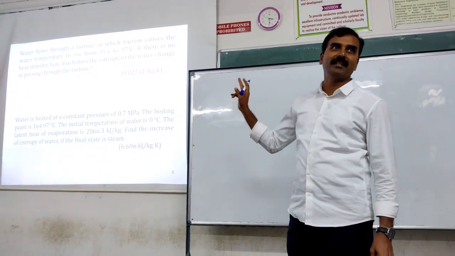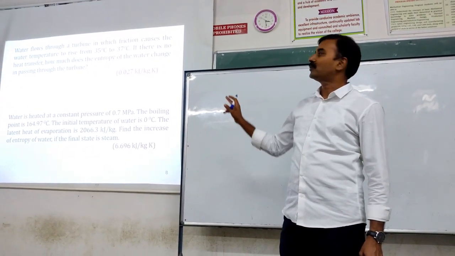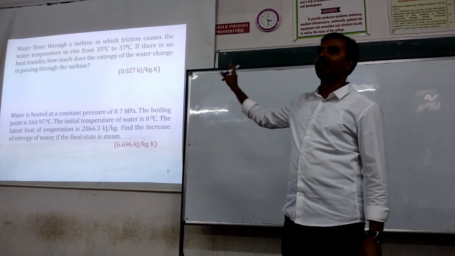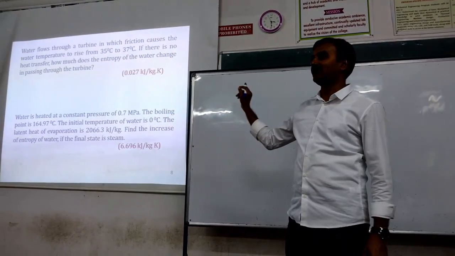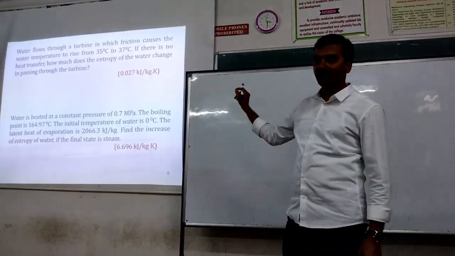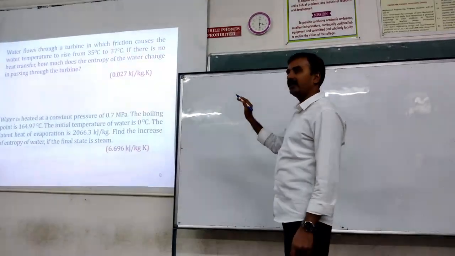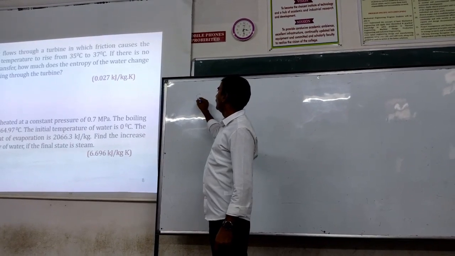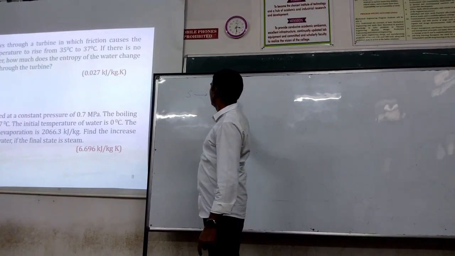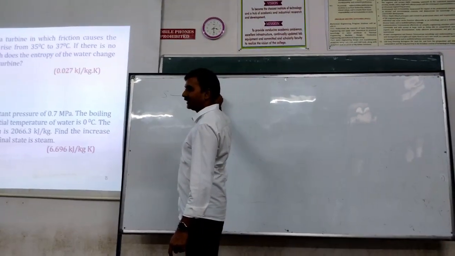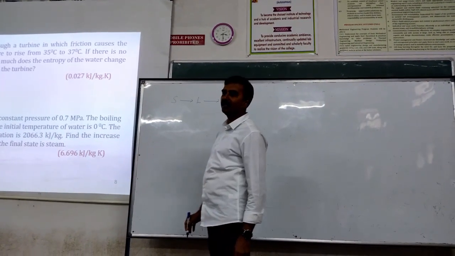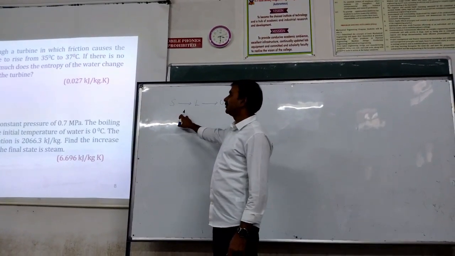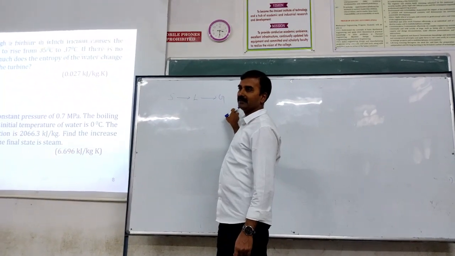Two processes are there, right? So here, in the previous problem, there is only one process. That means one change of state from one point to another point. See, look here. You know this solid to liquid to vapor or gaseous state. How does it change? Right? Solid becomes liquid, liquid becomes gas.